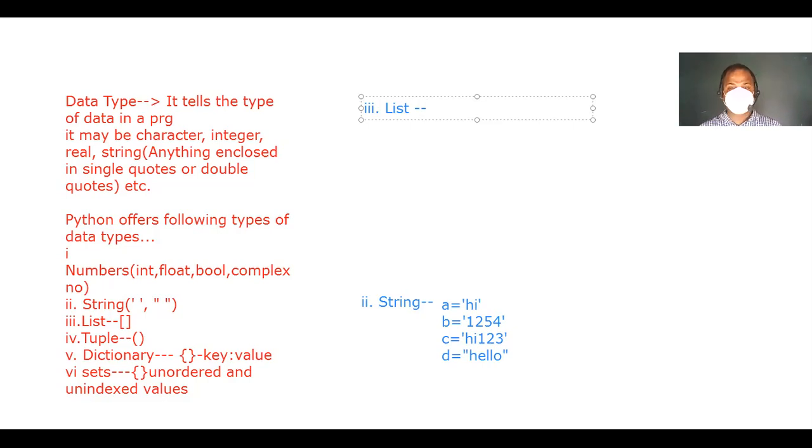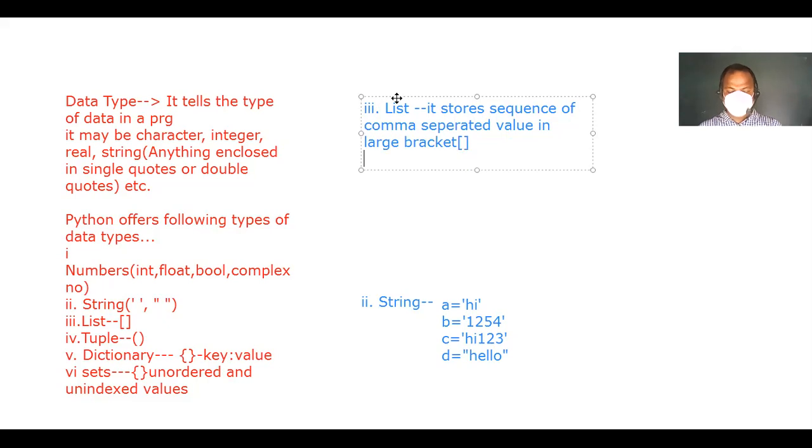List stores a sequence of comma separated values in large bracket. Okay, in large bracket. What is large bracket?